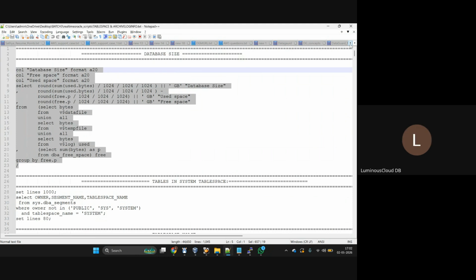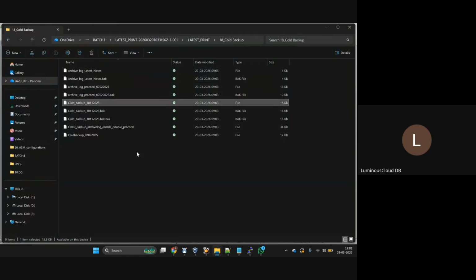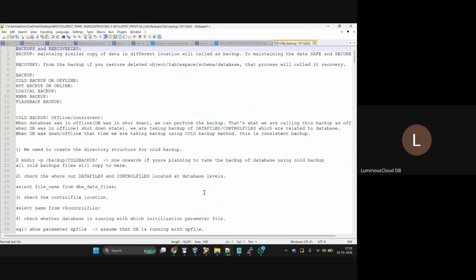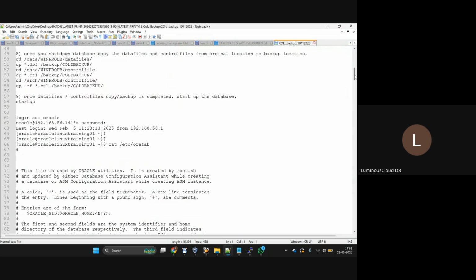Entire. You need to restore the entire database, then only it will work, or else it will not work. Entire database-related restoration you need to do. Right? And see, while taking the backup, did we copy plain files, or did we use any compression technology like that?